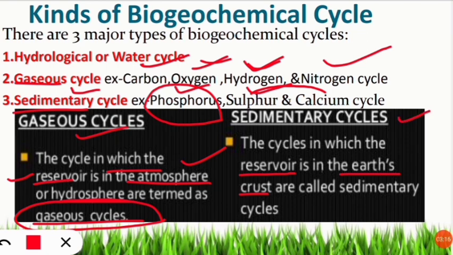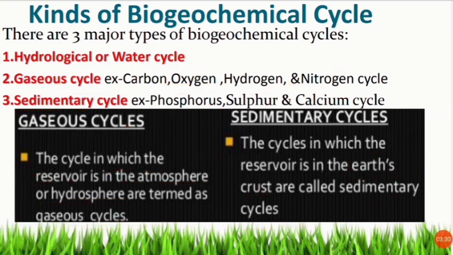That's why they are called as sedimentary cycle. For example phosphorus. So उसका main reservoir जो होता है, main reserves for phosphorus, calcium and sulfur are found in the earth crust. That's why they are called as sedimentary cycle. So I hope you are clear till now. Their reservoir depict their name as gaseous or sedimentary cycle.